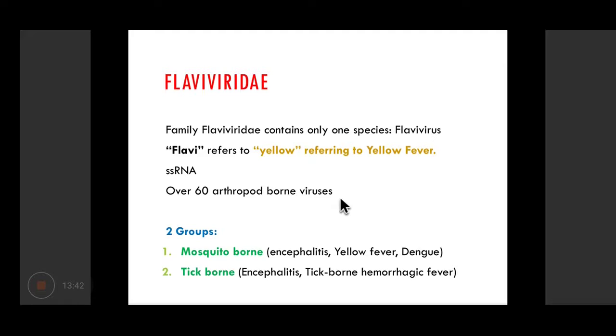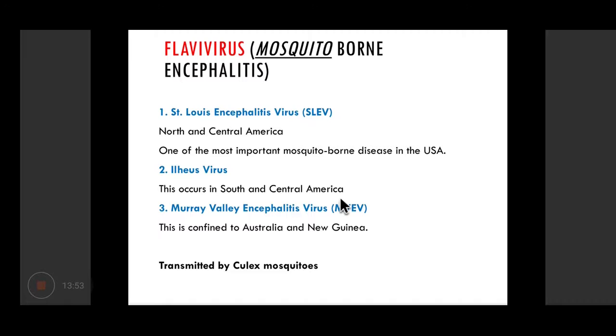Mosquitoes may be responsible for causing encephalitis, yellow fever, dengue, and tick-borne viruses can also cause encephalitis or tick-borne hemorrhagic fevers. So again, we'll be talking only about encephalitis. So we have St. Louis encephalitis virus, Ilheus virus, and Murray Valley encephalitis virus. All of them are not found in India. Mostly they are confined to North and Central America, or South and Central America, and Australia and New Guinea.